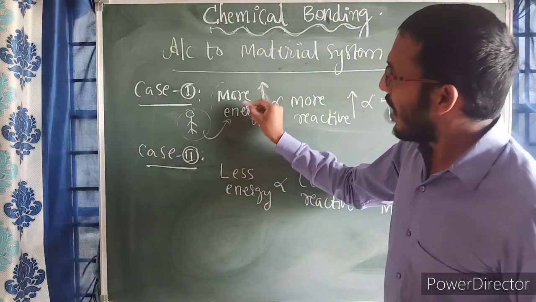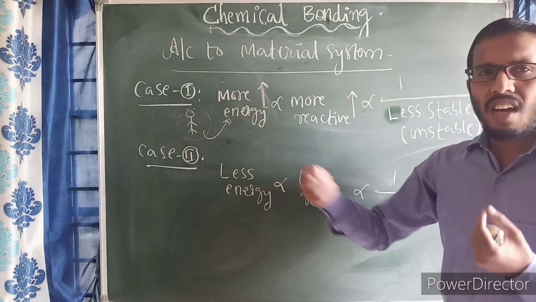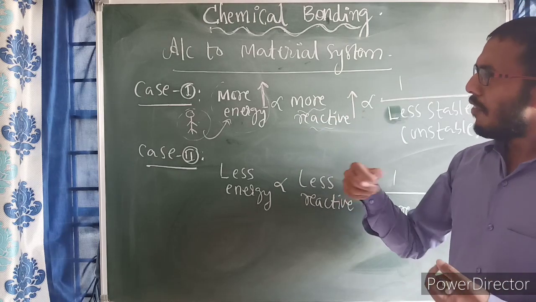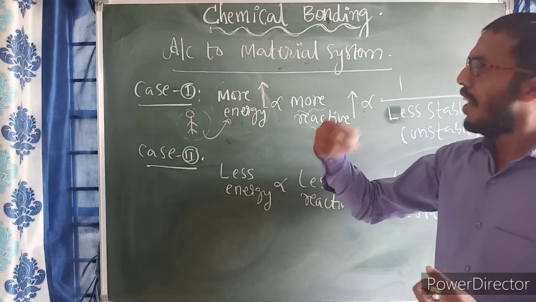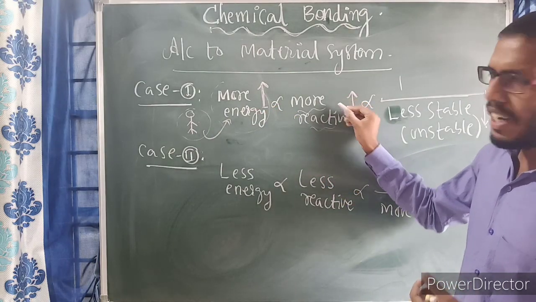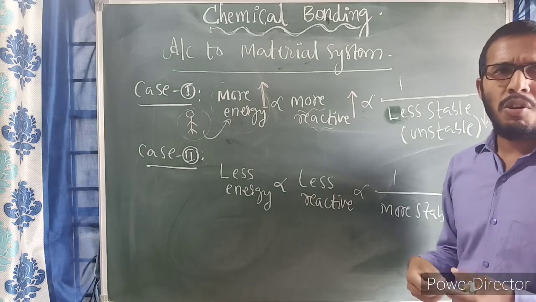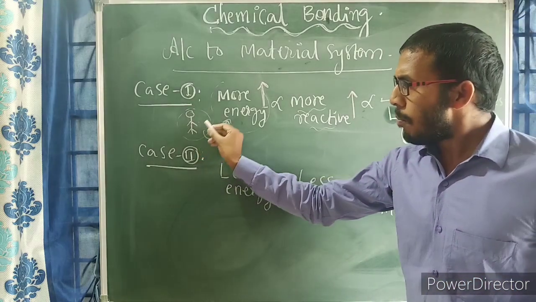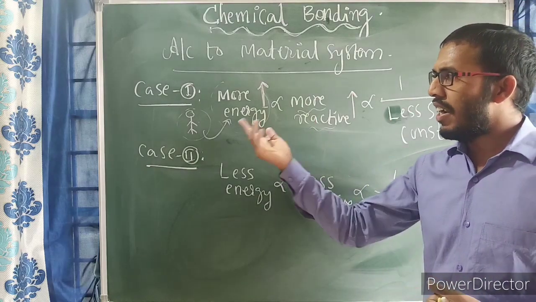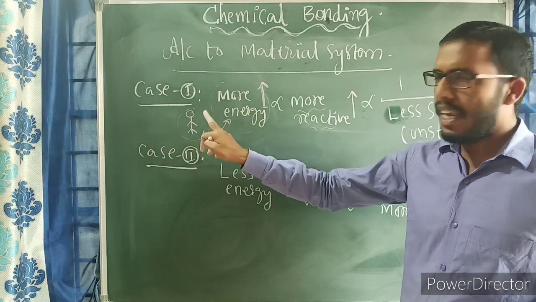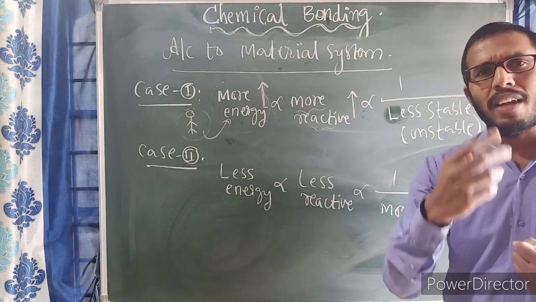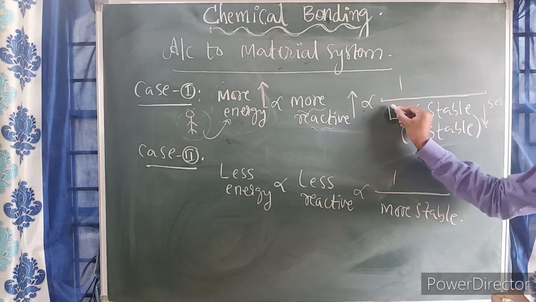As his energy levels increase, automatically his activity or reactivity also increases. Because if the student consumes any kind of food, his energy levels increase, which leads to his activity or reactivity increasing. Indirectly, he cannot be confined to any particular place. He will be jumping, walking, running. So different kinds of activity he will be doing. So he will be in motion, which refers to him being unstable.